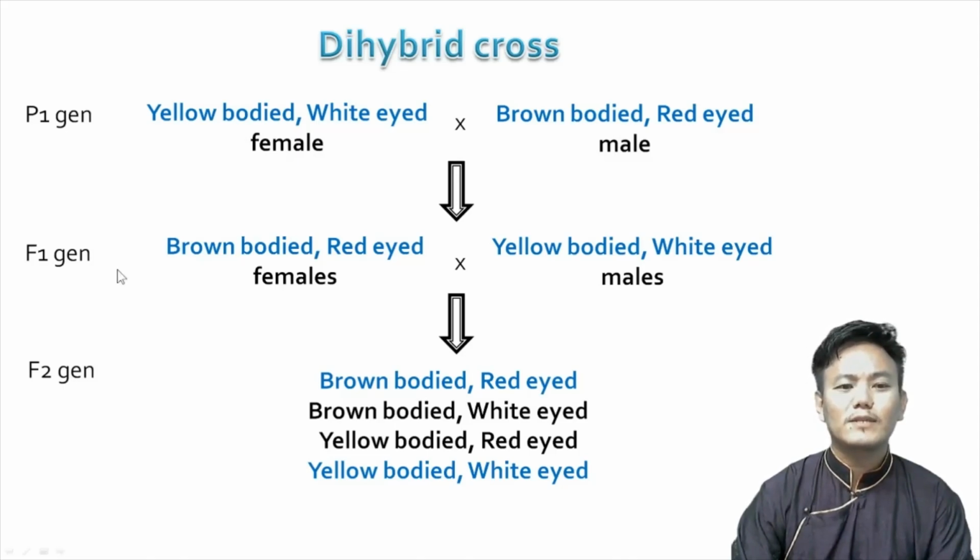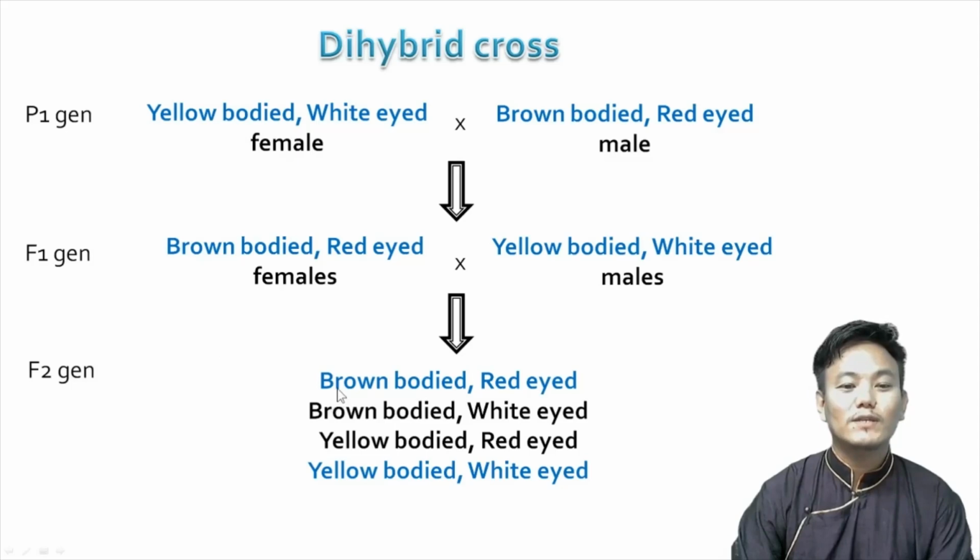What does that mean? That means that the genes responsible for body color and eye color did not segregate independently during gamete formation, and therefore Morgan's F2 ratio was not 9:3:3:1.